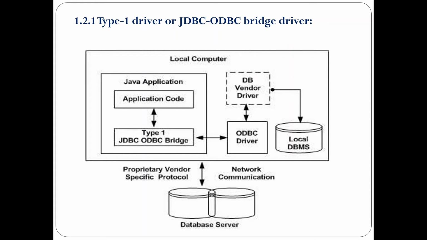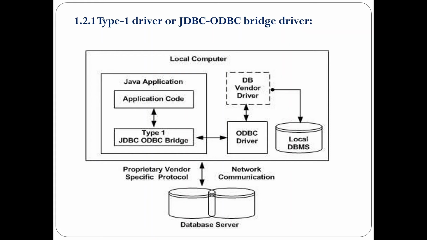The data source name is nothing but the name of the database to which a connection has to be established between the database and the Java application. When Java first came out, this was a useful driver because most databases only supported ODBC access. But now this type of driver is recommended only for experimental use or when no other alternative is available. Now the type 1 driver has been outdated.